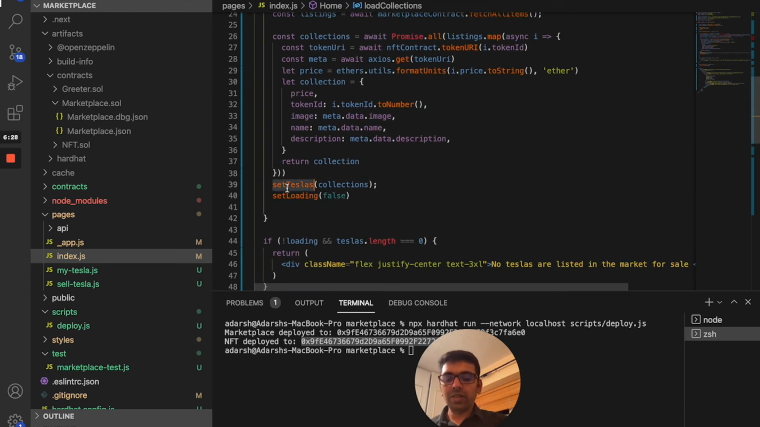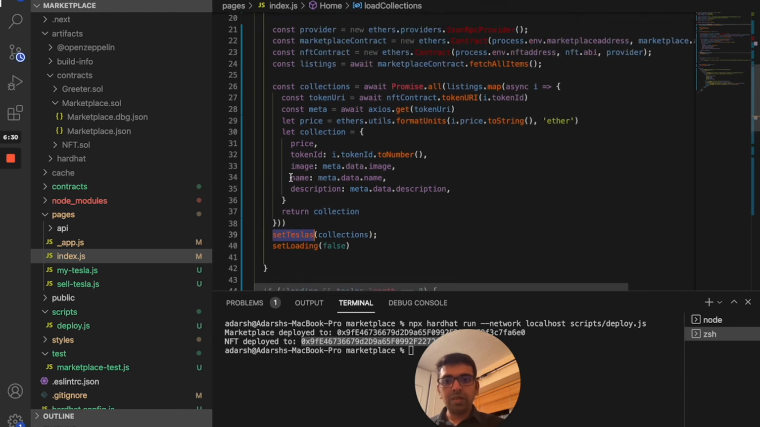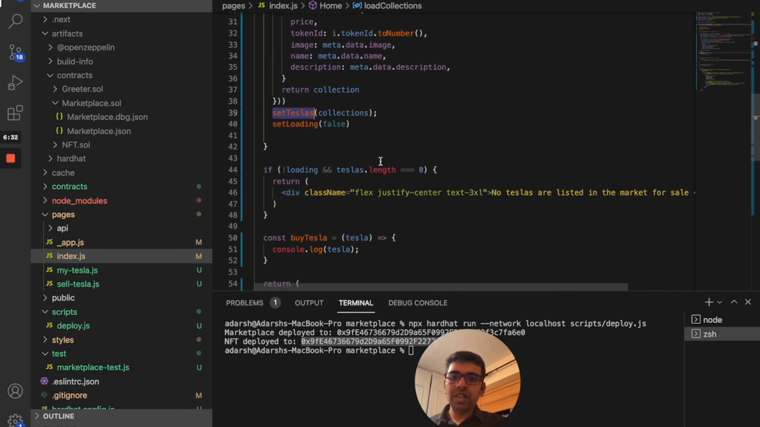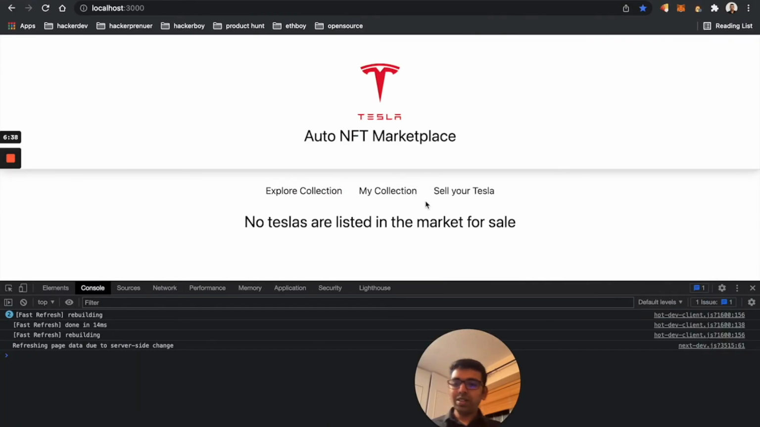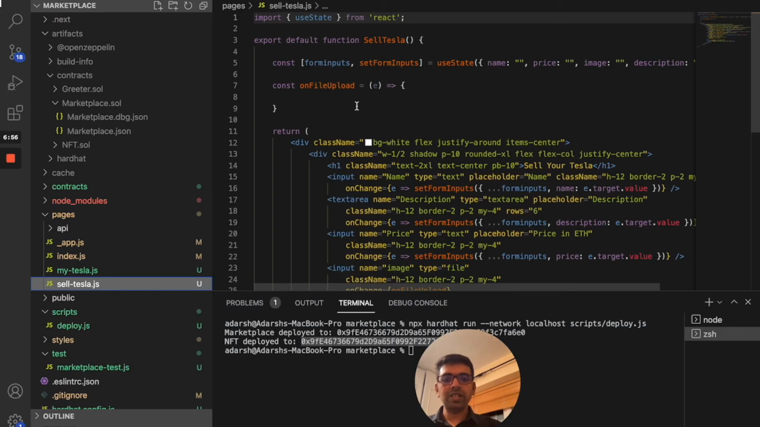Then we set everything in the useEffect hook, because we're going to set the state, set the items, and set loading to false. Let's see what happens. So now we are not getting any data back. It's actually saying that no Teslas are listed in the marketplace for sale. So it looks good, because we are not getting an error. Now, because we don't have anything in the marketplace at the moment, before buying we need to list an item. So let's go ahead and work on the sell Tesla part.